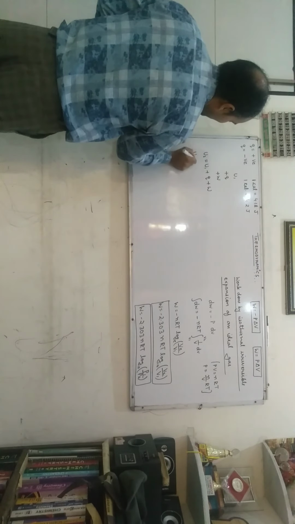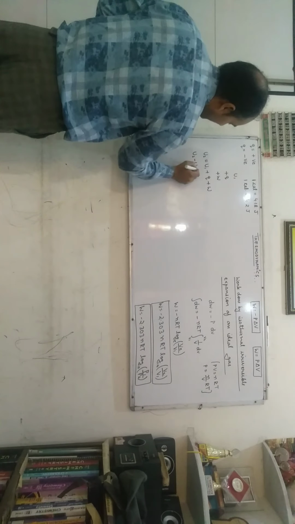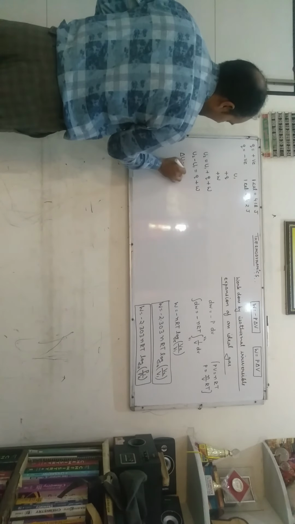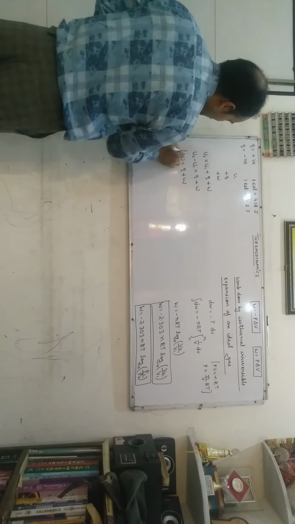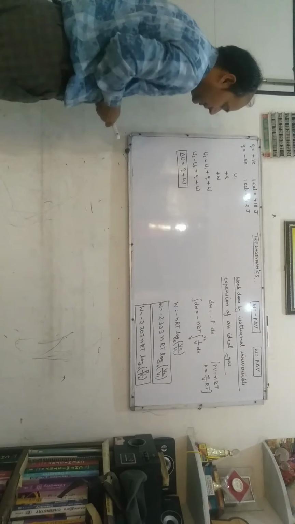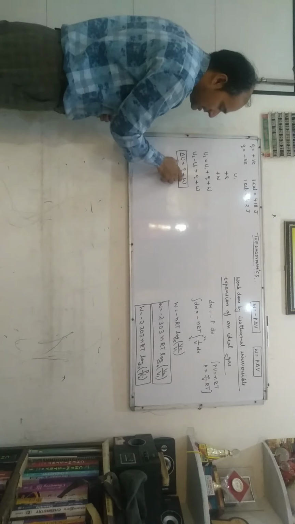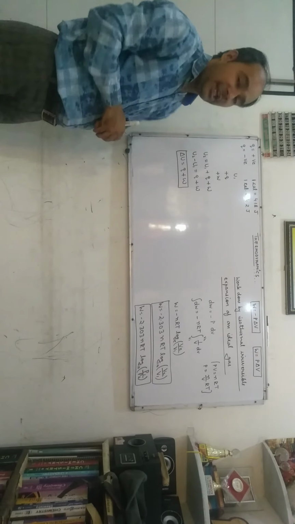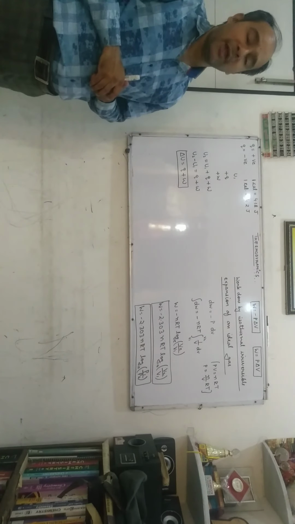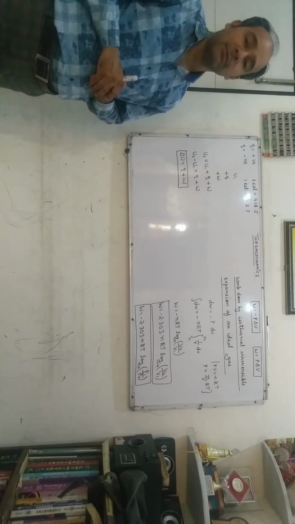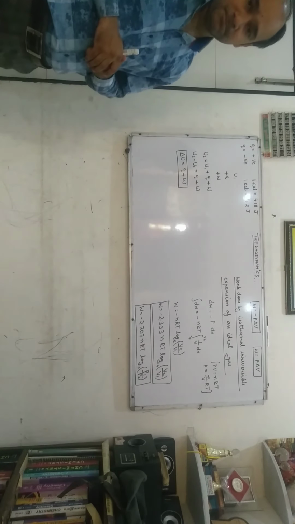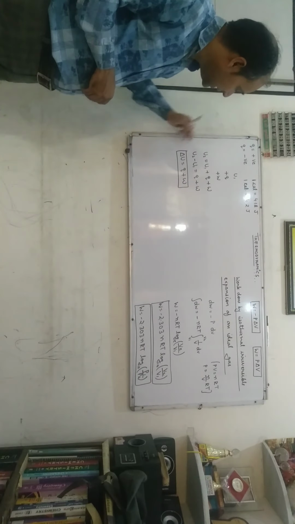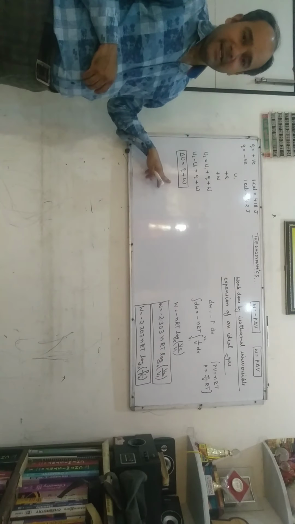Now transposing U1 to one side, we get U2 minus U1 is equal to Q plus W, or we can indicate it by delta U. Delta U is equal to Q plus W. Here one thing must be noted: neither Q nor W is a state function, but the quantity delta U is a state function because it depends on the initial and the final state of the system, but not the path followed by it. This is the mathematical expression of the first law of thermodynamics, delta U is equal to Q plus W.